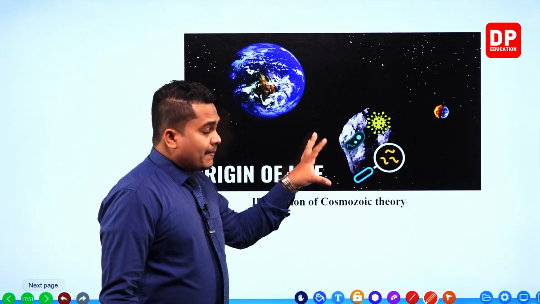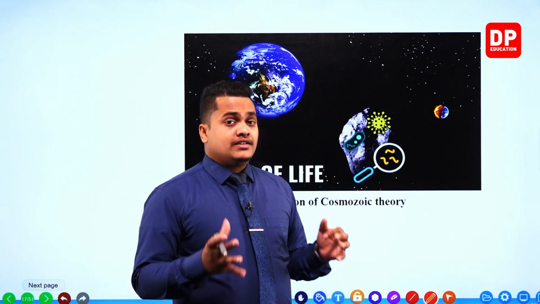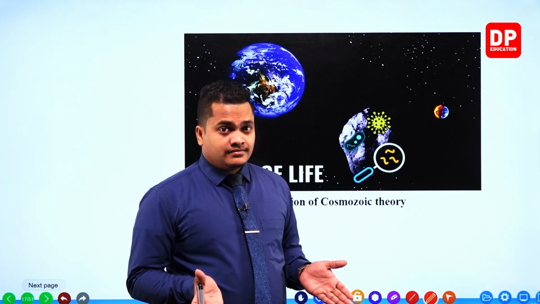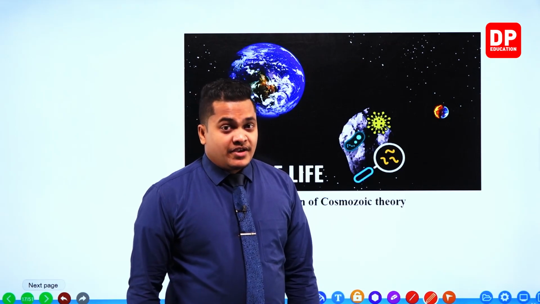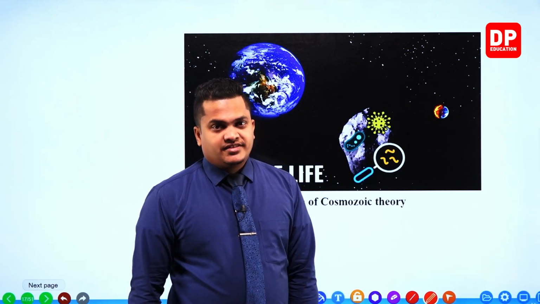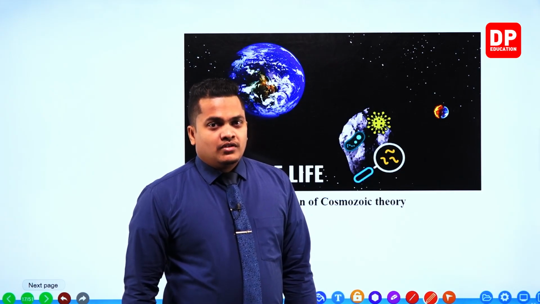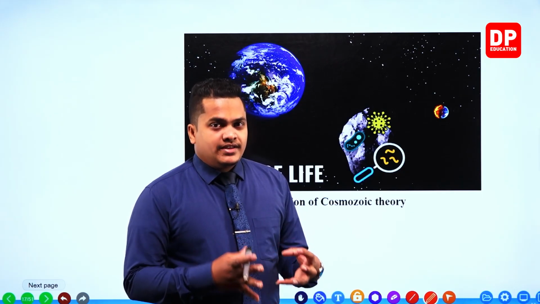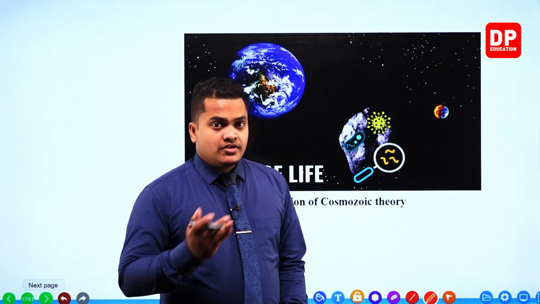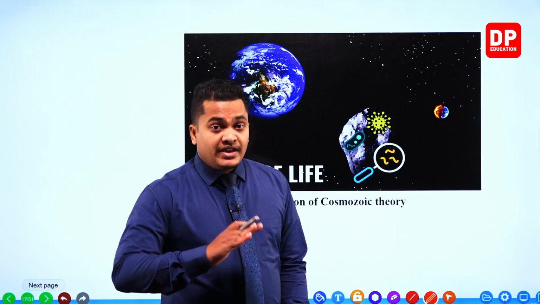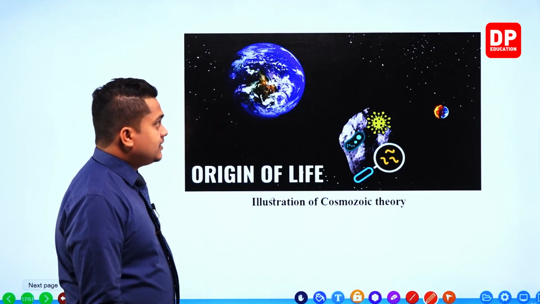Actually, up to a certain extent, we can neglect the meteoroid, but the spaceship thing, we can't neglect. So this Cosmozoic theory is a controversial theory, my dear children. It's not been disproved yet. So this is the third theory.